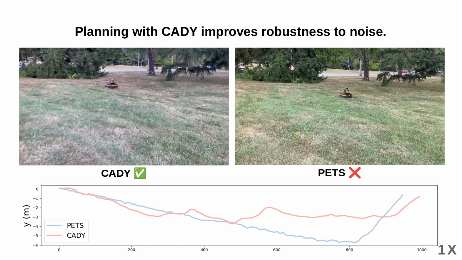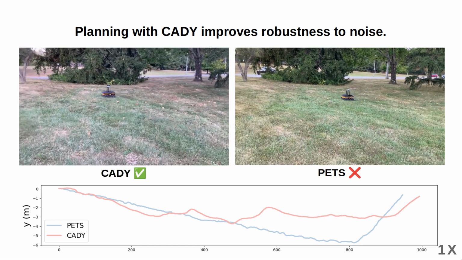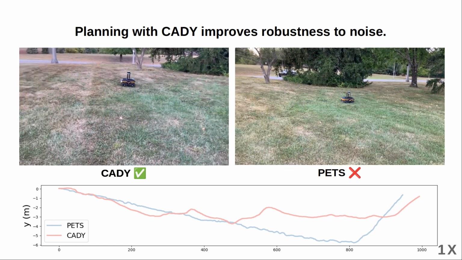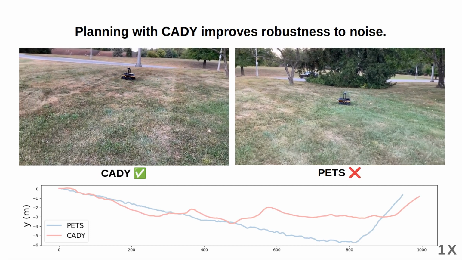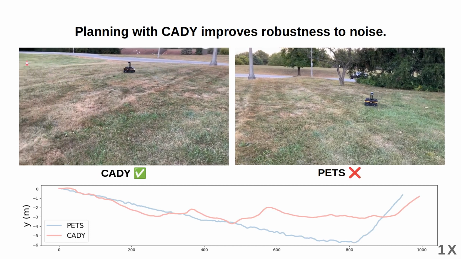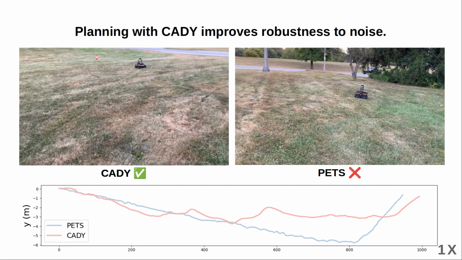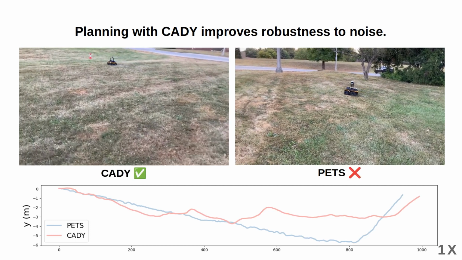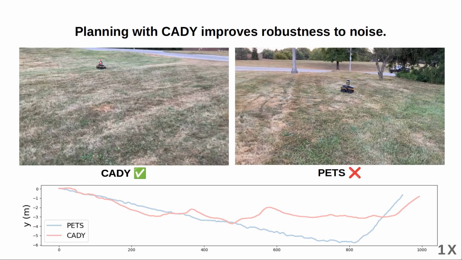We can see that CADI, even though it was trained in simulation and directly deployed to the real world, attains higher robustness to common scenarios like inaccurate localization due to noisy GPS readings. In this experiment, we add Gaussian noise, with variance 0.1, to the robot state to simulate such scenarios. The task involves going to a target directly in front of the robot, thus we should expect motion over the x-axis and minimum deviation from the y-axis.